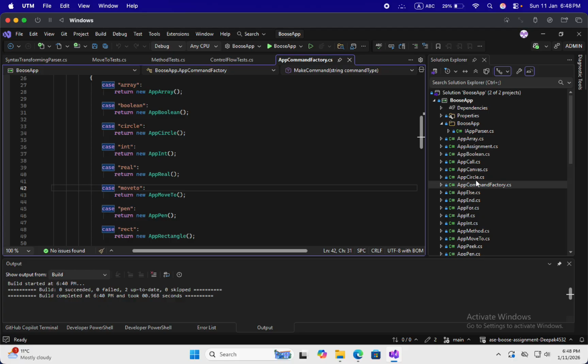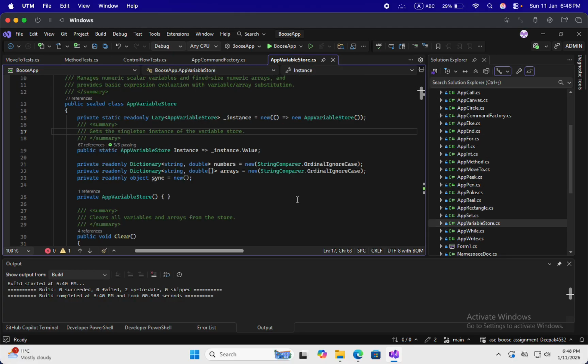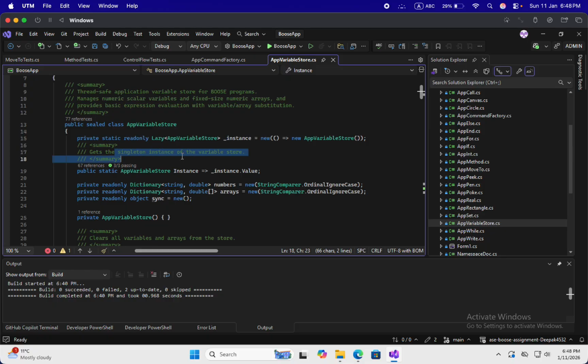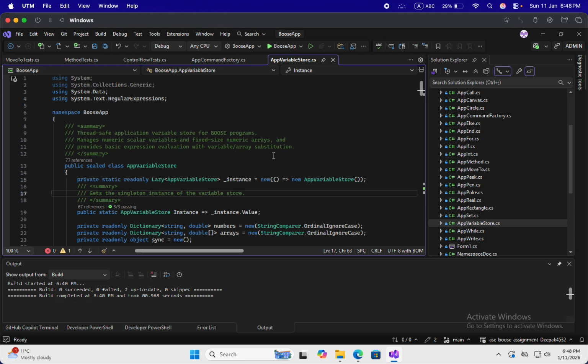In app variable.cs, here you can see I have implemented the singleton instance for every variable stored. In app variable I have done singleton design pattern.